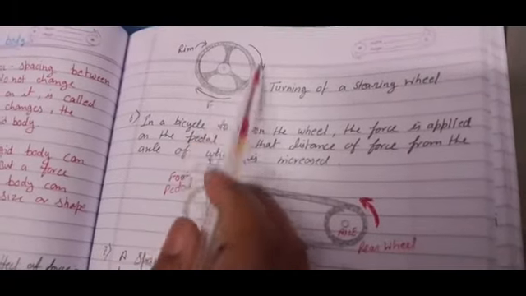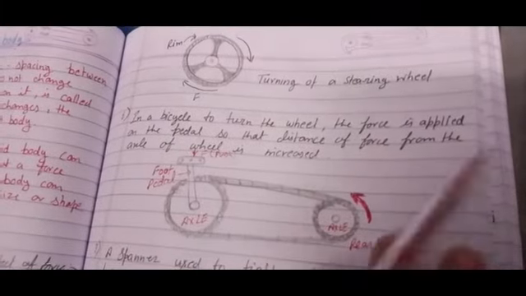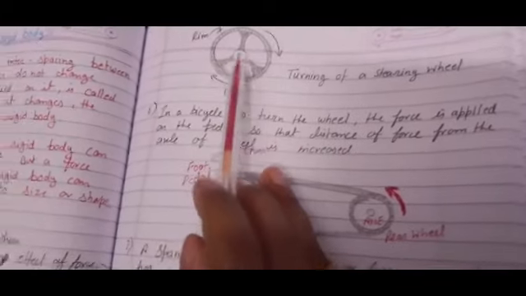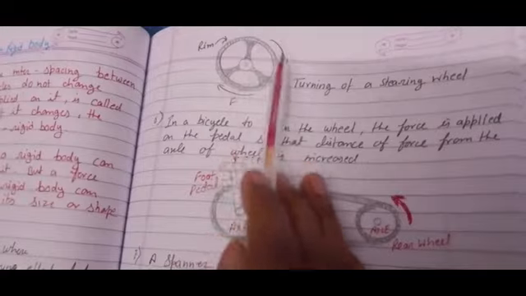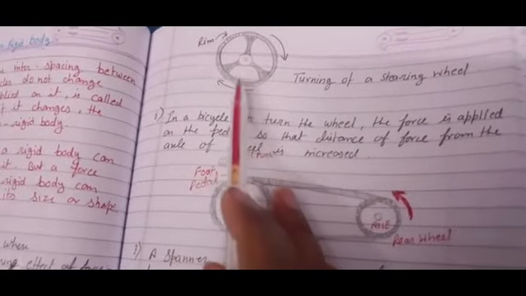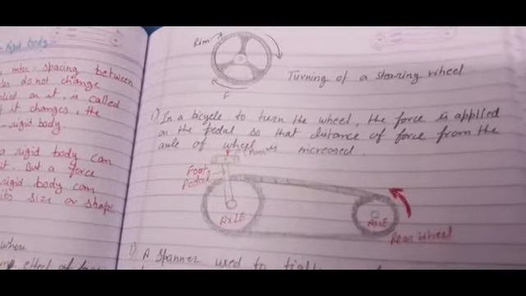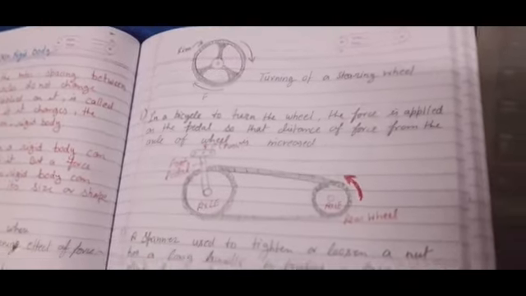So children, this is a steering wheel, this is the rim. Turning of a steering wheel: if the driver applies force, what happens? The position of the steering wheel is not going to change. What happens? It starts rotating, which is compulsory for the motion of the vehicle. So if you want to see it in your book, I can show here. Wait a minute.